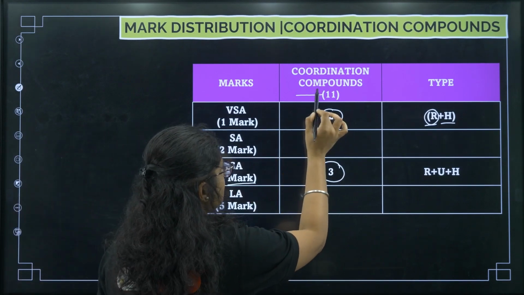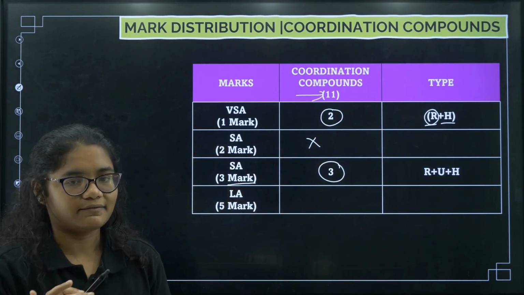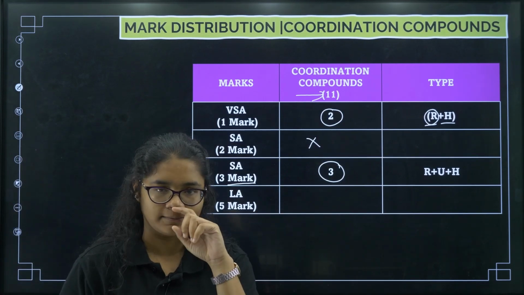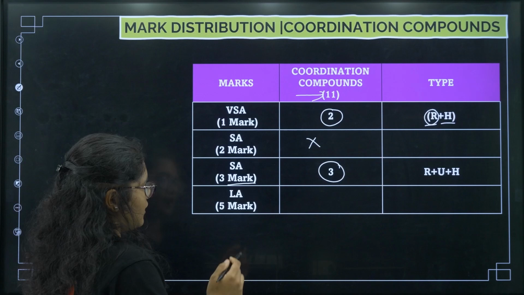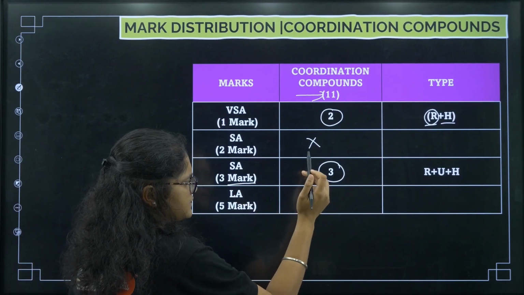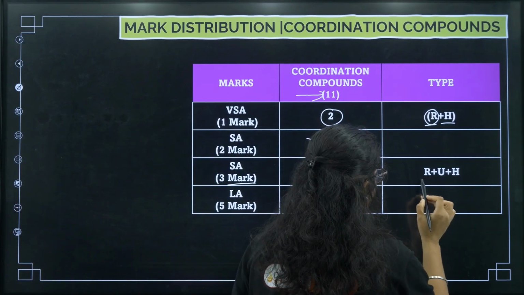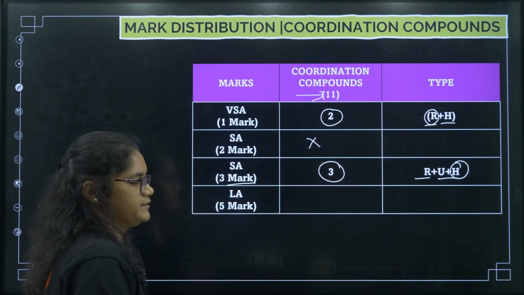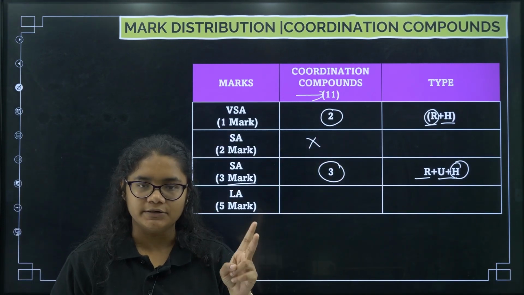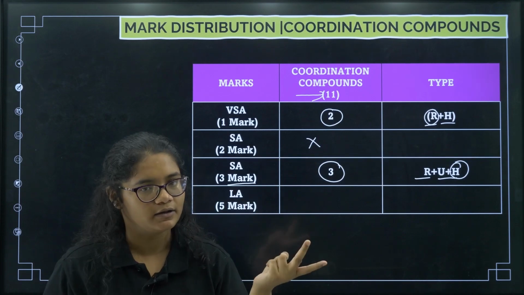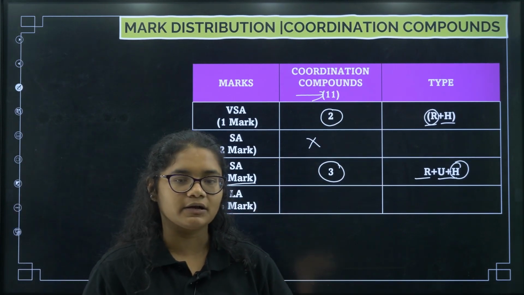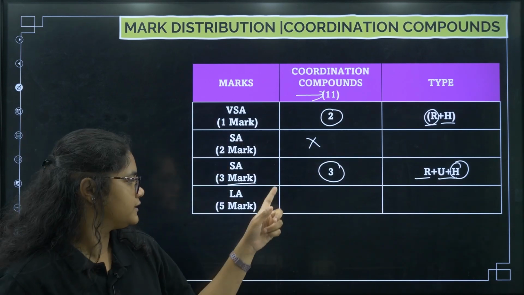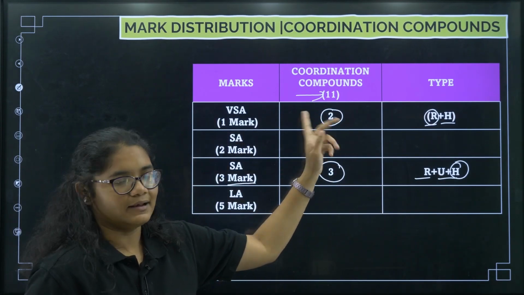Okay, I forgot to tell you the total weightage. Total weightage will be 11 marks. So you can expect 10 marks from d and f block and 11 marks from coordination chemistry. Now for the 3 marker questions, there are 3 questions each carrying 3 marks. One will be remember based, one understanding based, and one will be HOTS based. Clear? So 2 MCQs, 1 remember and 1 HOTS. Then you have 3 3 marker questions, 1 remember, 1 understanding, and HOTS question. So 3 3s are 9, and with 2 that makes 11 marks.